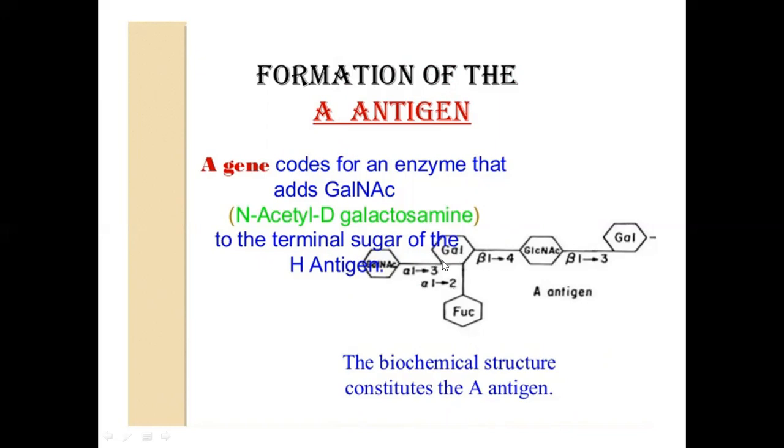No? May nakadikit na sugar dito, nag-link. And that sugar is N-acetyl D-galactosamine. And the enzyme that catalyzes its attachment would be N-acetyl galactosamine transferase. Okay? So this is the antigen that is present among phenotype A individuals.